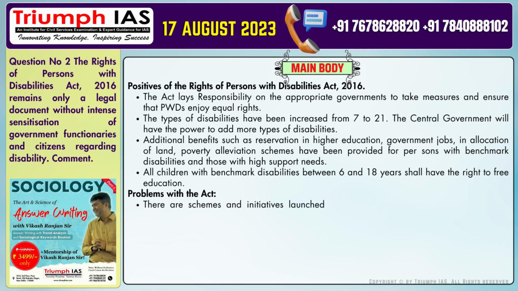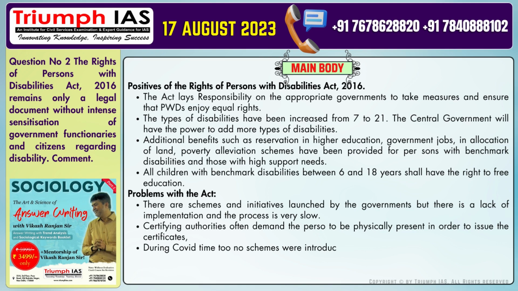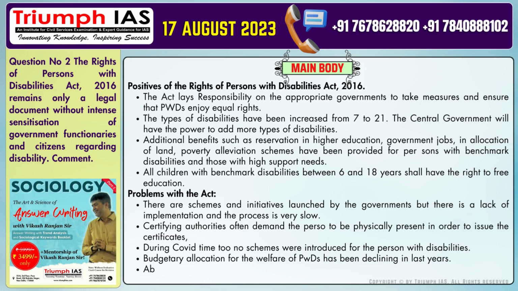There are schemes and initiatives launched by the governments, but there is a lack of implementation and the process is very slow. Number 2. Certifying authorities often demand the person to be physically present in order to issue the certificates. Number 3. During COVID time no schemes were introduced for persons with disabilities. Number 4. Budgetary allocation for the welfare of PWDs has been declining in recent years. Number 5. Absence of any commitment to the political uplift of persons with disabilities.